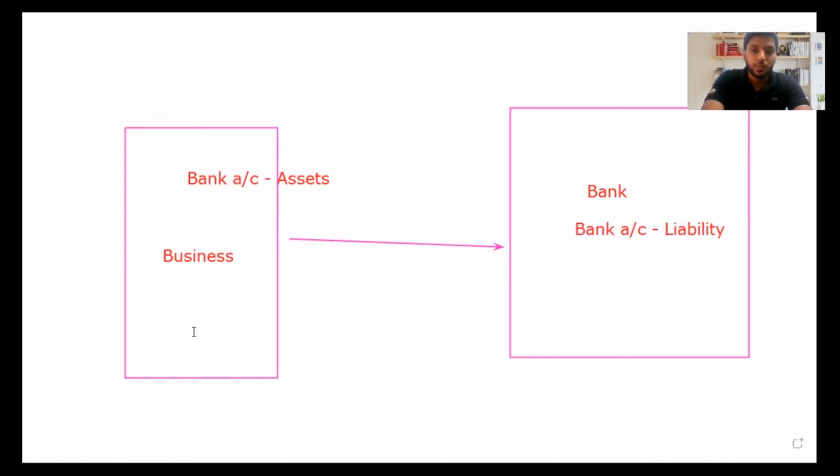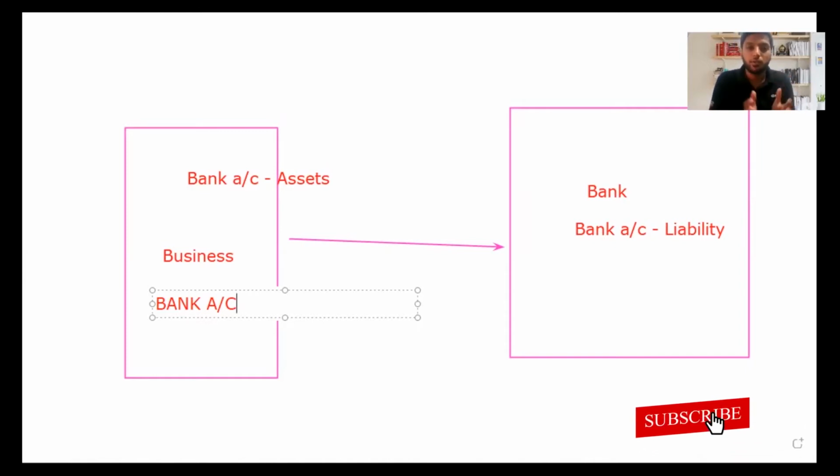Now the business maintains an account. We say it as bank account. So normally a business maintains a bank account. They will see how much money they have stored in their bank, how much money they have sent from the bank, how much money they are going to receive in the bank. Everything will be analyzed under the bank account. But under the bank, bank account is a liability. And they don't save money on the bank account as assets.